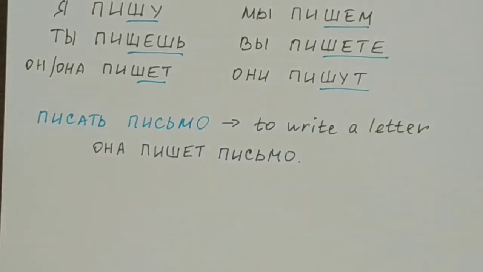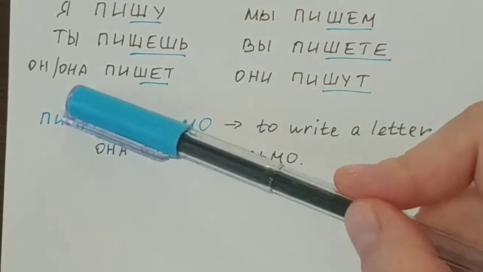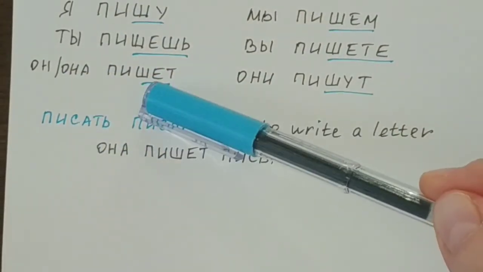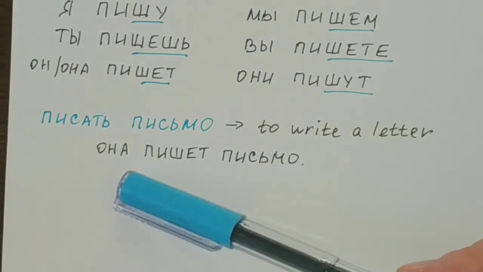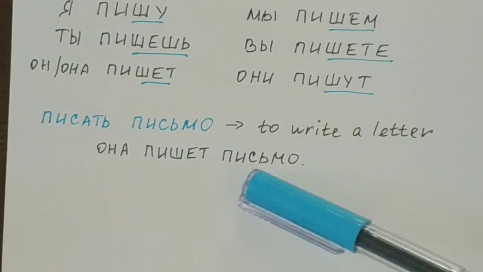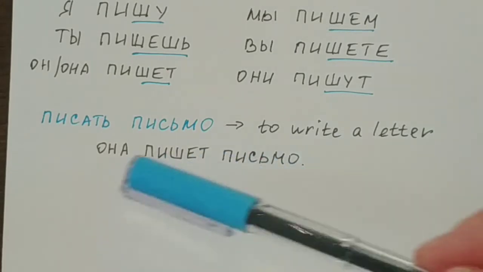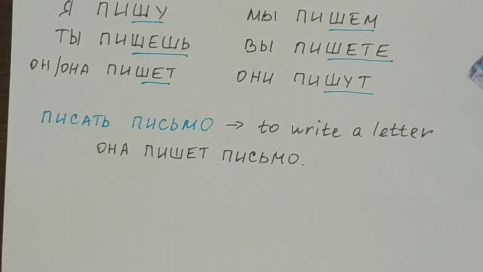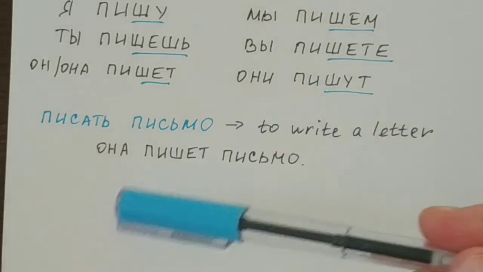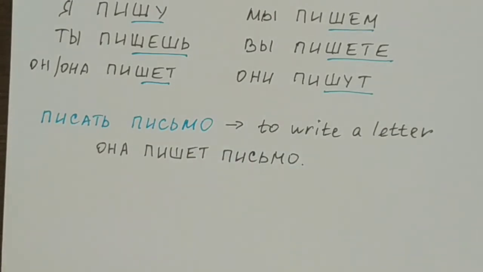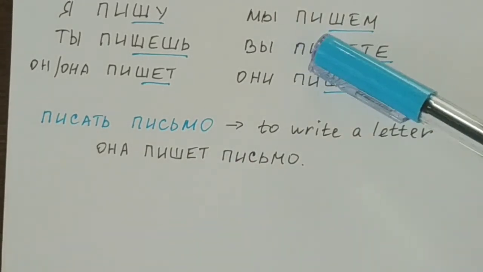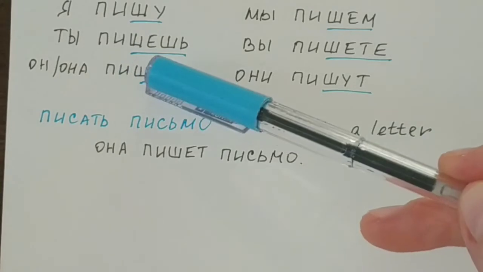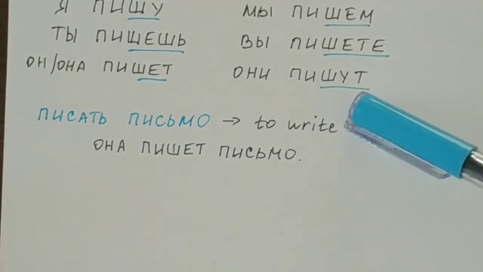To say, for example, she writes or is writing a letter, we have to use the form of the verb писать corresponding to the pronoun она. So in this case it is пишет. Она пишет письмо, meaning she writes or is writing a letter in the present tense. You can say мы пишем письмо, я пишу письмо, ты пишешь письмо, они пишут письмо, вы пишете письмо.